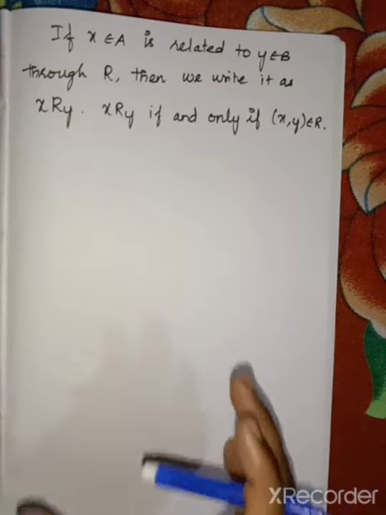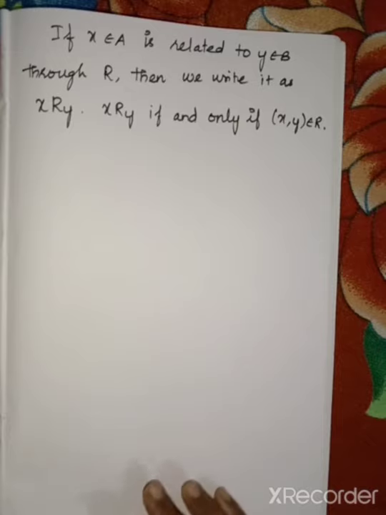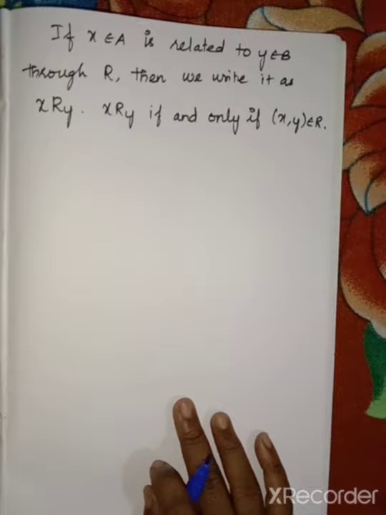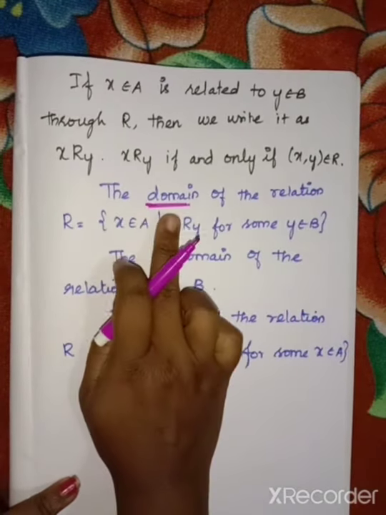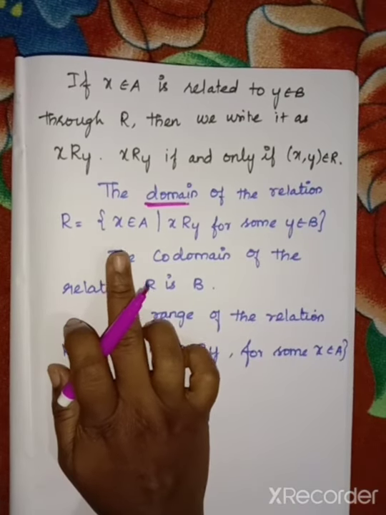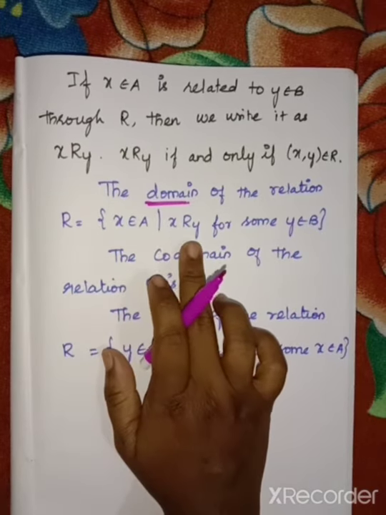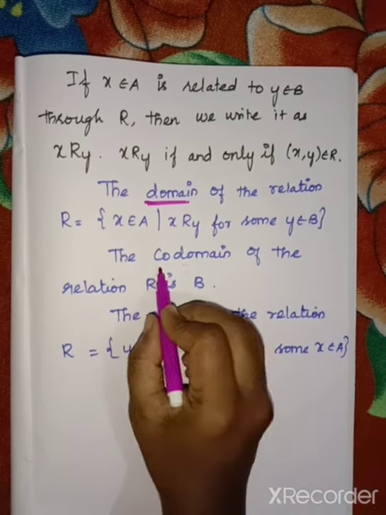Some other definitions are there. Now I recall the topic: domain, codomain and range. First, domain. The domain of the relation R equals the set of x belongs to A such that x is related to y for some y belongs to B. Then codomain.